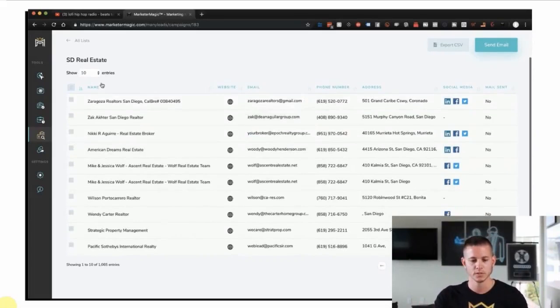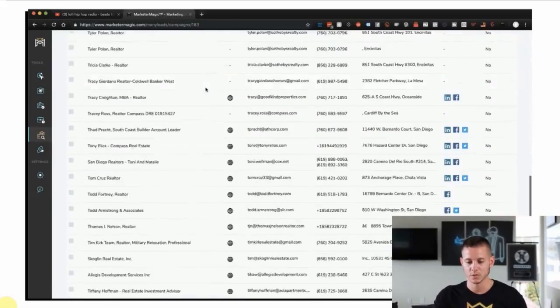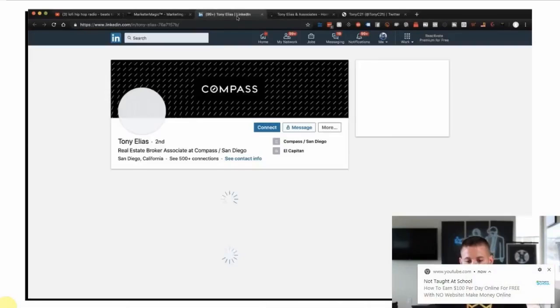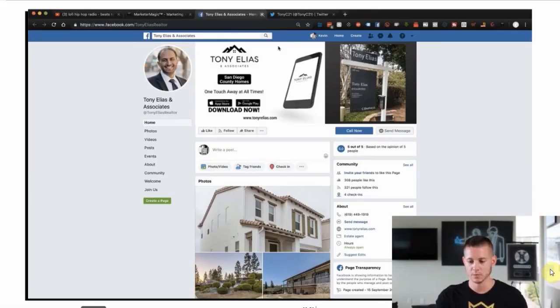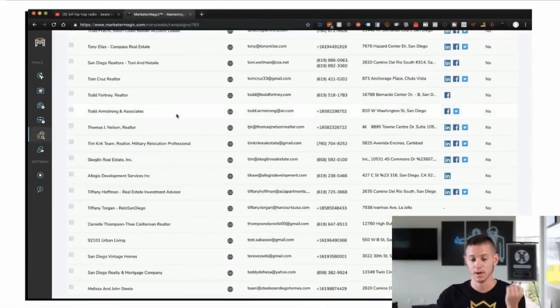And so what we can do is, if we want to make this, we'll look at 50 instead of 10. And we can see that it's going to expand out a bunch of new actual businesses and email addresses and phone numbers and things like this. And what we can do is we can reach out to these businesses literally on LinkedIn. We can reach out to them on Facebook. We can reach out to them on Twitter even, right? Where we can contact these real estate agents one at a time, and we can send a message, right? And I would literally message every single one of these, right?